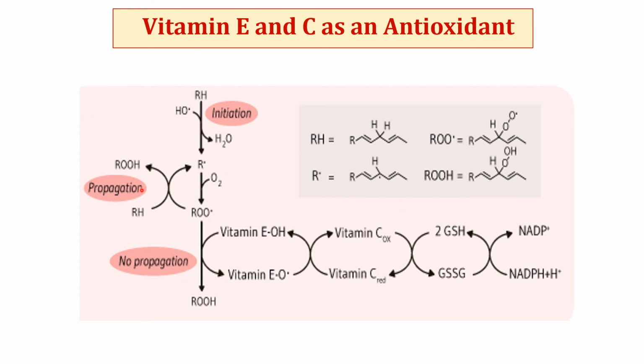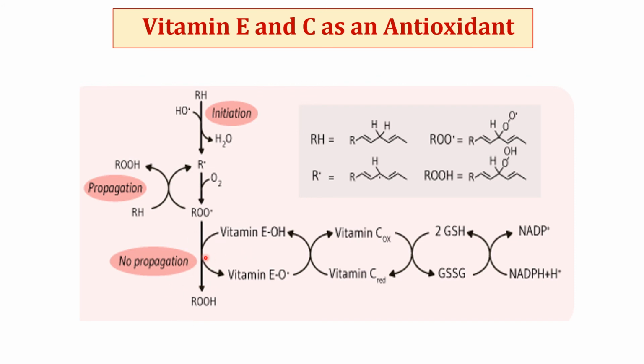Here you can see the process of lipid peroxidation, as we have discussed earlier. This is the initiation phase where a carbon-centered lipid radical is produced. Then in the propagation phase, this carbon-centered radical is converted into a peroxyl radical. So this is the termination phase, where this lipid peroxyl radical reacts with vitamin E, tocopherol, and converts the peroxyl radical into lipid peroxide, which is the inactive product.